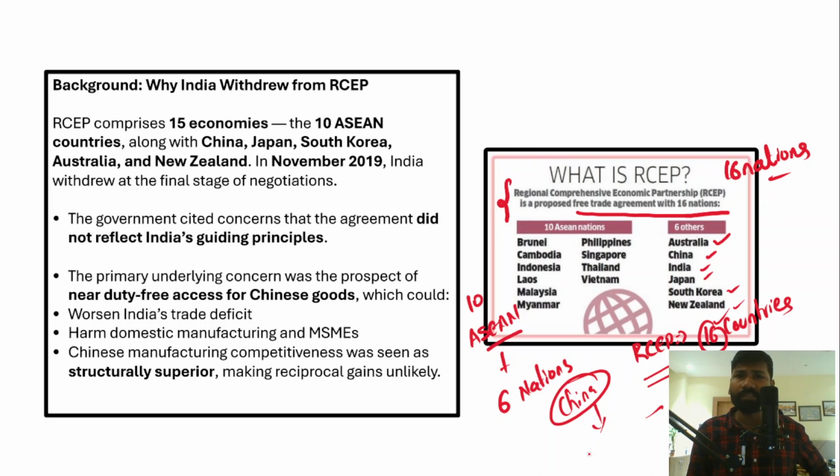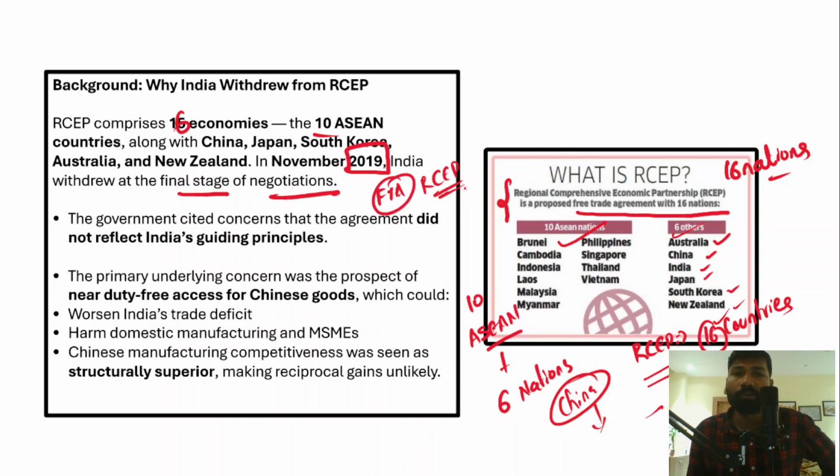So RCEP comprises a total of 16 economies, including India: 10 Asian countries and 6 other countries. However, in November 2019, India withdrew at the final stage of negotiations of the free trade agreement among the Regional Comprehensive Economic Partnership member countries. Right? And in fact, the Indian government has given the reason that the agreement did not reflect India's guiding principles. So that's why India opted out of the RCEP free trade agreement.